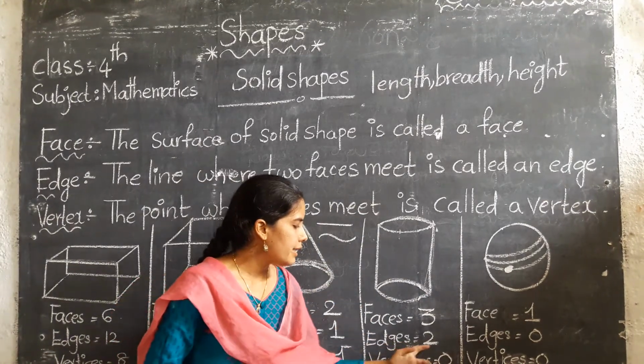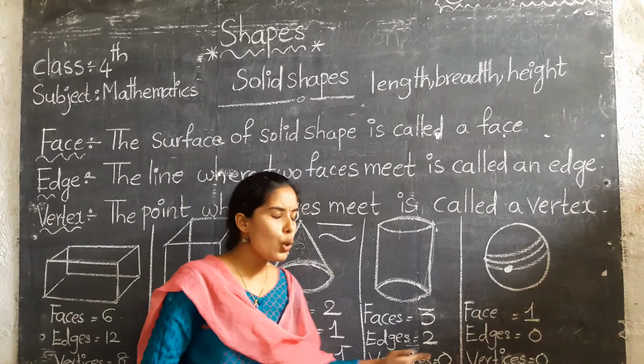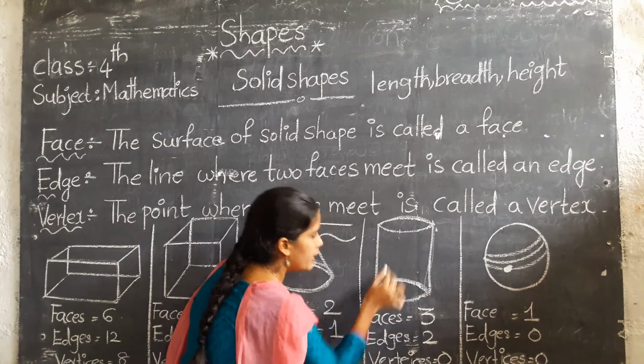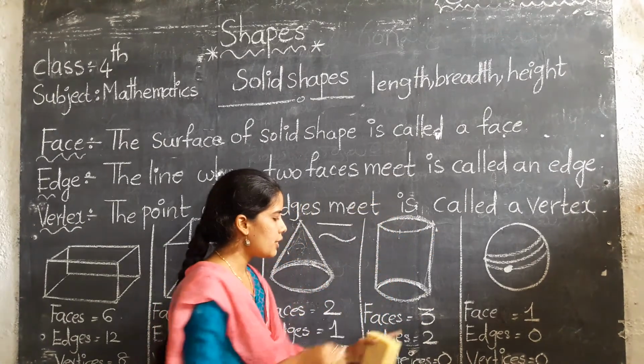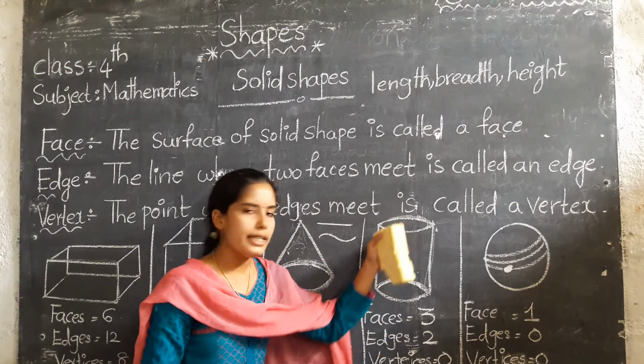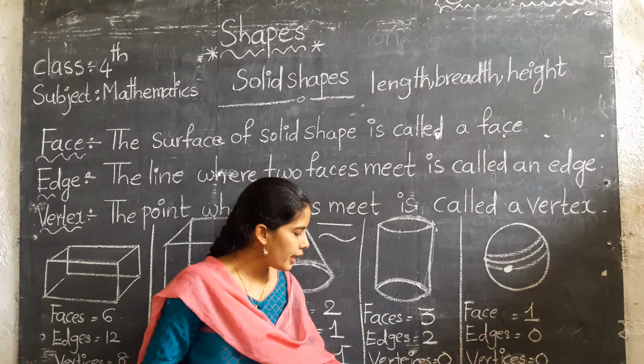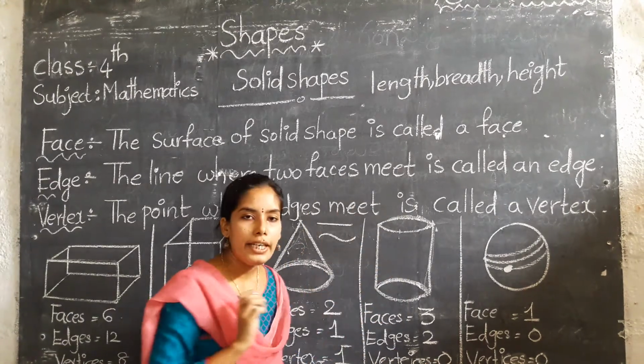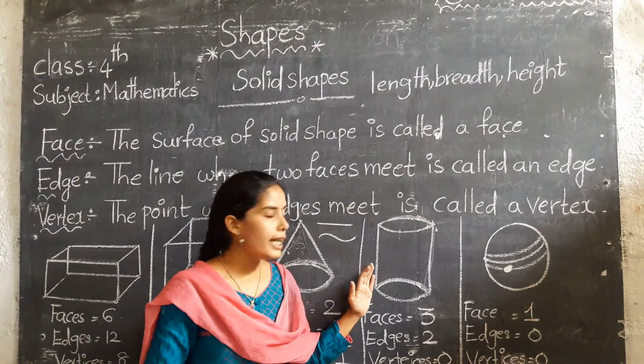And edges, how many edges are there? 2. That means these are the edges. So 2 circles are there, so 2 edges. The next one is vertices. Here we don't have any vertices in the cylinder.